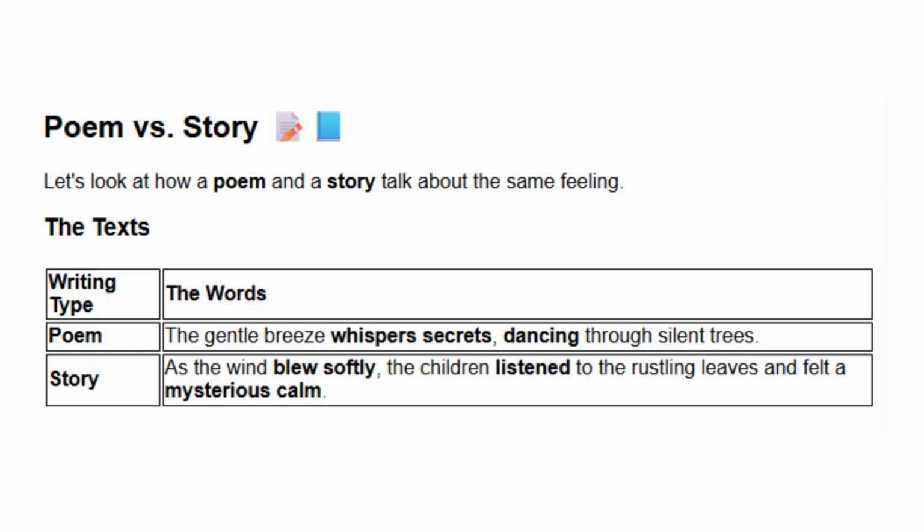Now, let's break this down. Let's look at the structure first. The poem uses short lines. It uses action words, a little bit of new information. Action words can also be called dynamic verbs. These are words like whispers and dancing to make pictures. The story, in this case the prose, uses full sentences and it looks like a paragraph. It uses words to describe the scene very clearly.